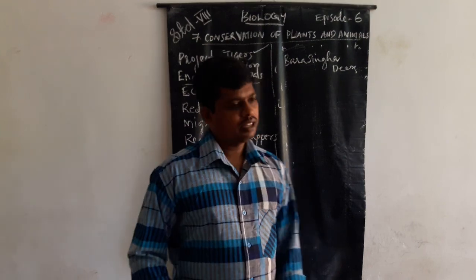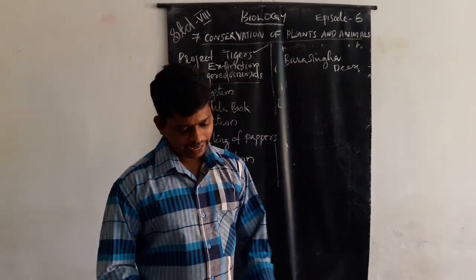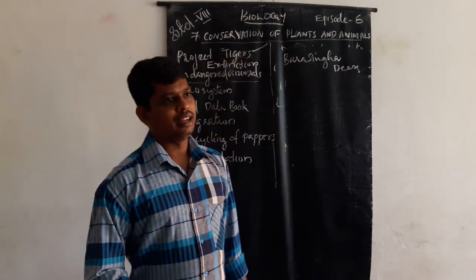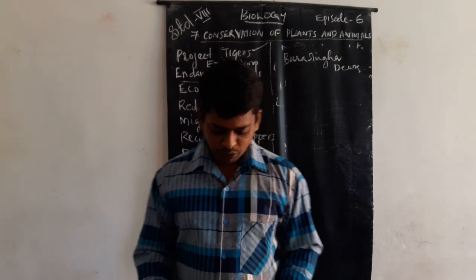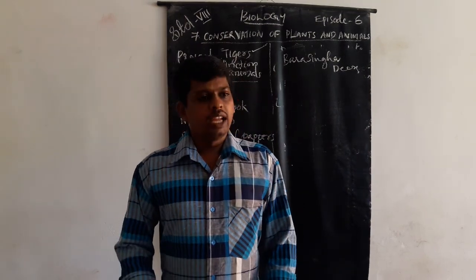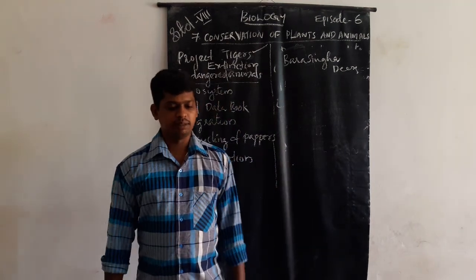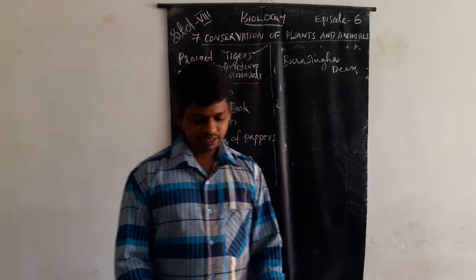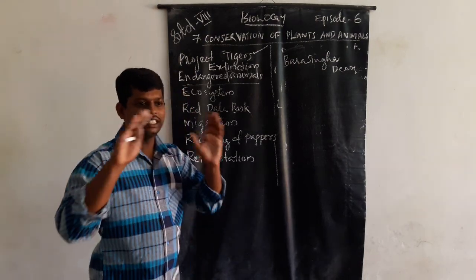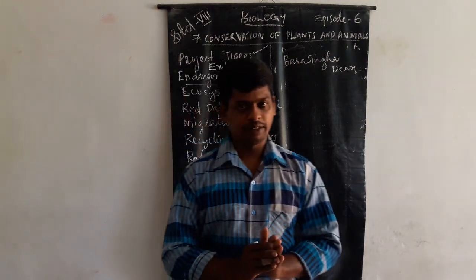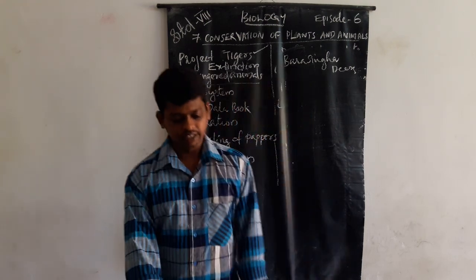Next is ecosystem. An ecosystem is a part of the food chain. It is made up of all plants, animals and microorganisms that live in a particular area.